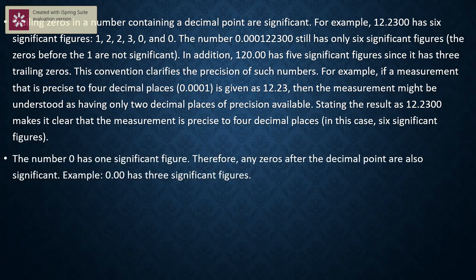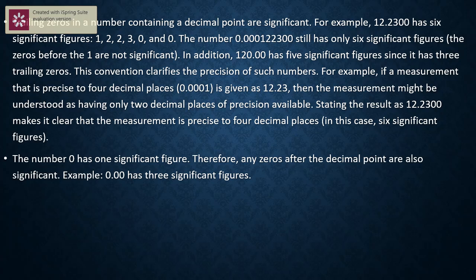The number 0.00012230, how many are here? I told in the previous discussion, the 0.000 will tell about the position of the decimal, so they are not significant. Only 1, 2, 2, 3, 0, 0 are significant. Therefore, this number has 1, 2, 3, 4, 5, 6 significant figures.